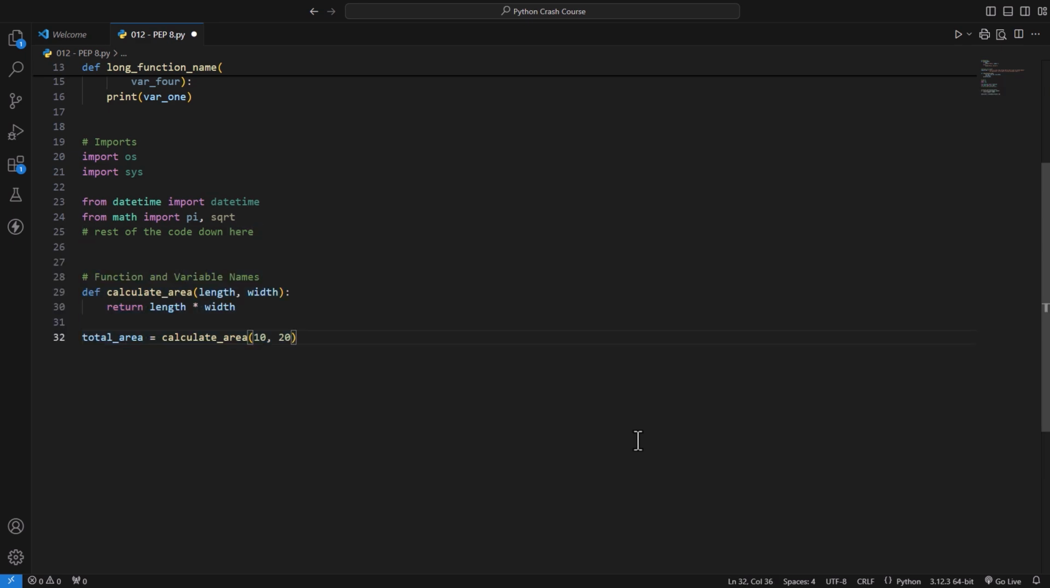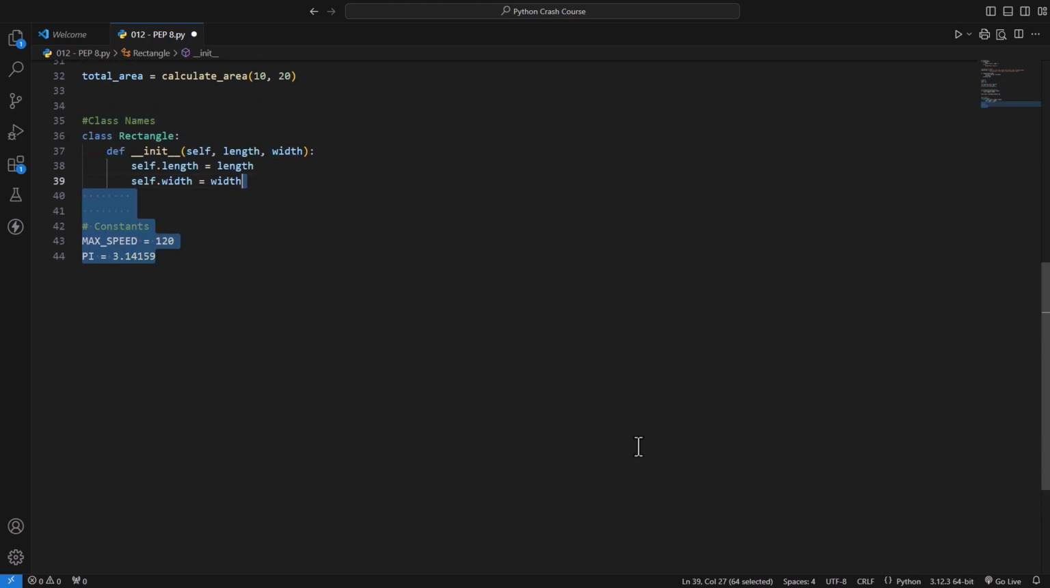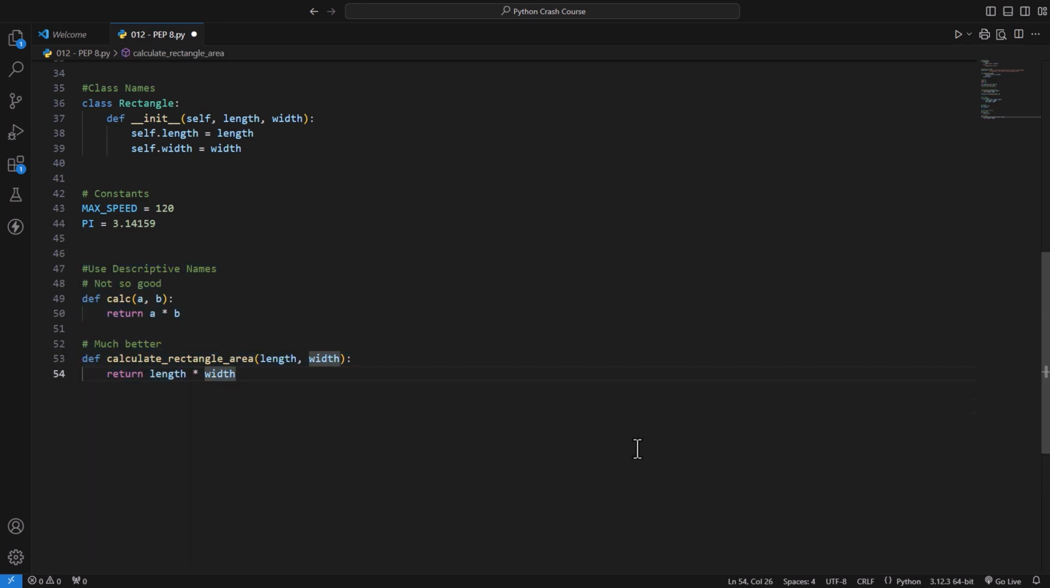Next are naming conventions. Now, let's talk about naming conventions. First comes function and variable names. Use lowercase with underscores for readability. Next are class names. Use camel case for class names. Next are constants. Use all uppercase with underscores for constants. Next are code readability tips.